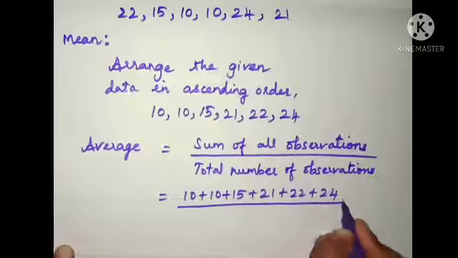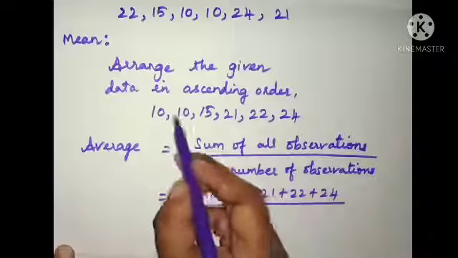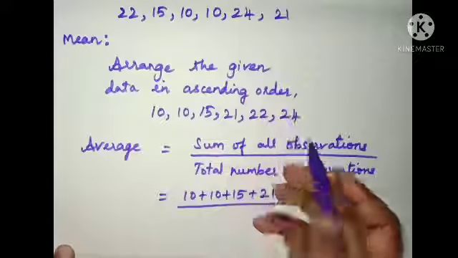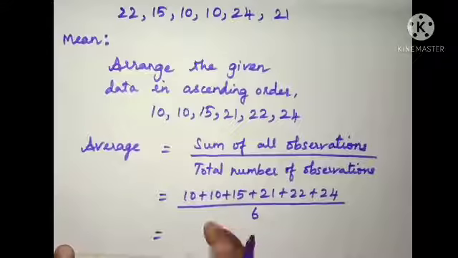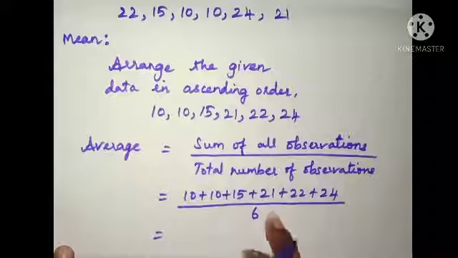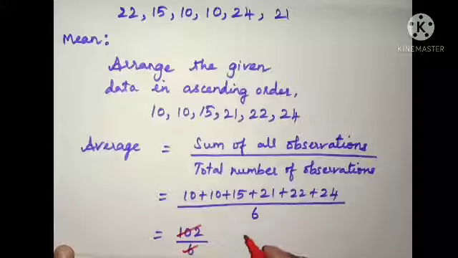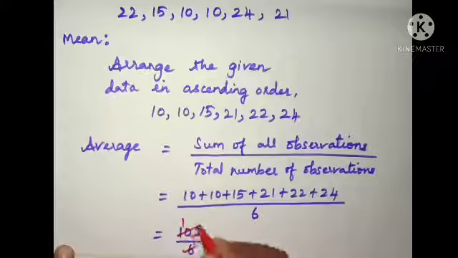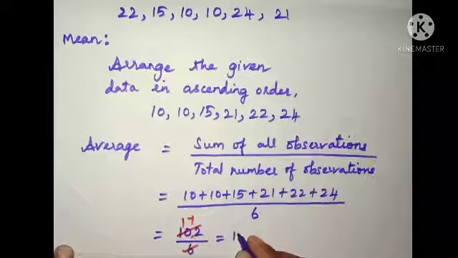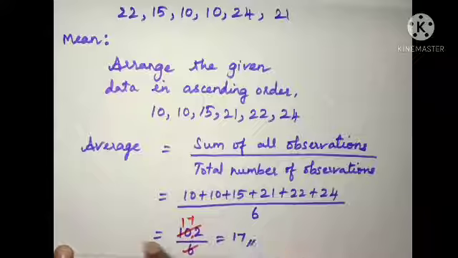The whole divided by total number of observations is 1, 2, 3, 4, 5, 6. And when we add all these values, we get 102 by 6. Cancelling the numerator and the denominator, we get 1 times and here it is 7. So that is 17 times. 17 into 6 gives 102. Now the average is 17.